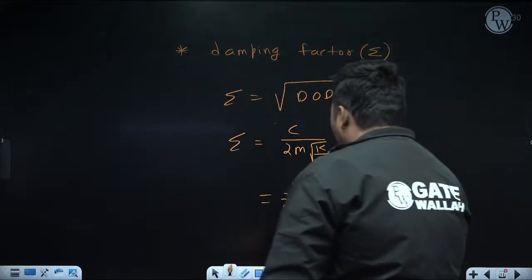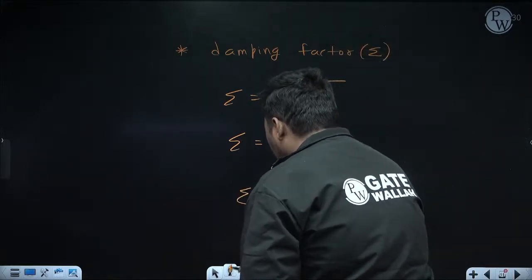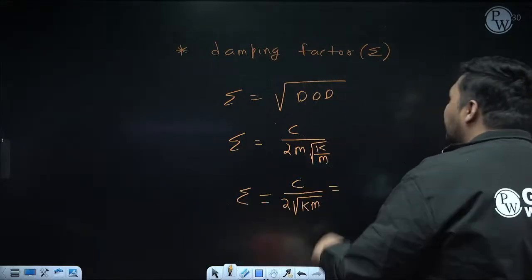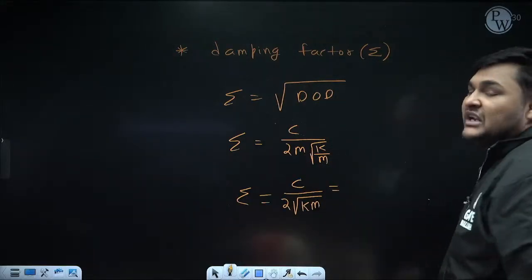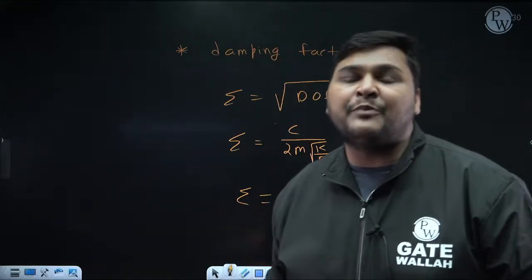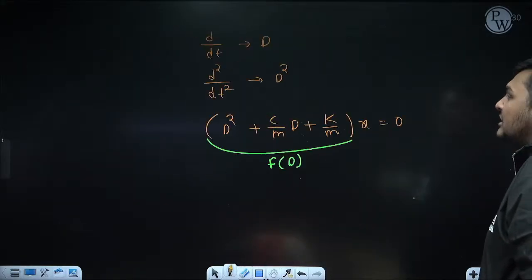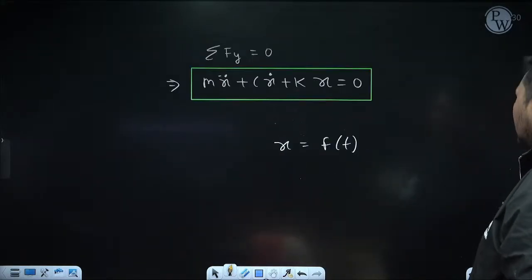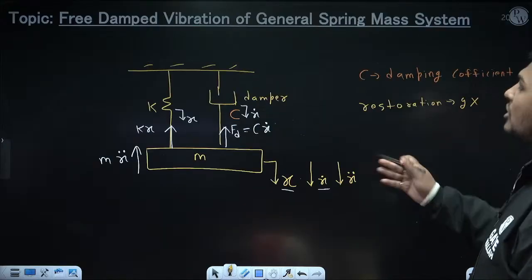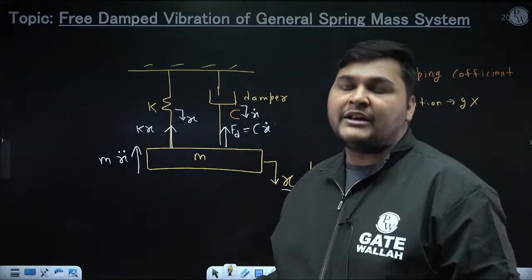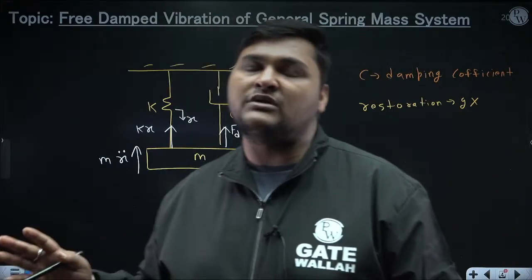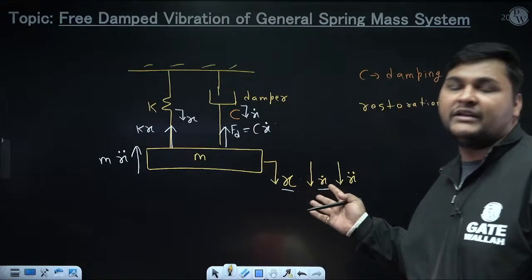Now another way in which you can write the expression of zeta is, can I say here root k by m is nothing but the natural undamped frequency of this system. Natural undamped frequency means I am not saying the frequency of this system. In this system, damped vibration is occurring. So in that vibration, what will be the frequency? For that, I need to find the solution, which I am finding right now.